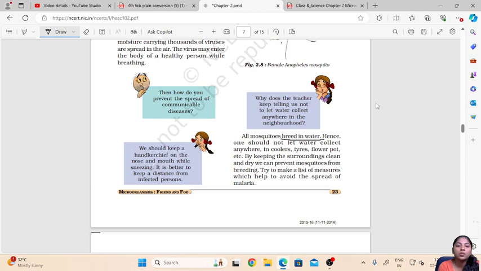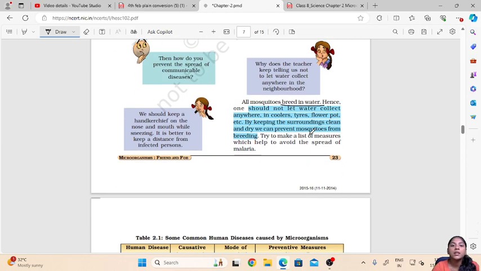So we should not let water collect in coolers, tires, flower pots, etc. And by keeping our environment clean and dry, we can prevent these mosquitoes from breeding. So we should always keep our surroundings and house clean and neat, so that we could avoid the breeding of mosquitoes, and we should not let water get collected, as these mosquitoes breed in stagnant water.